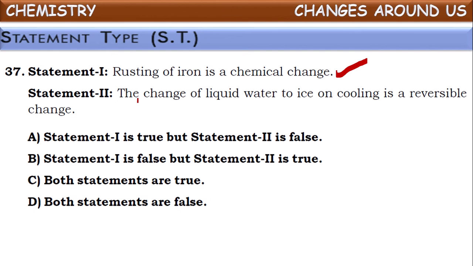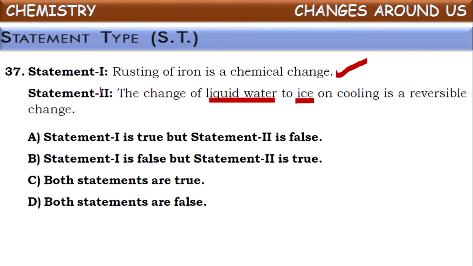Statement: the change of liquid water into ice on cooling is a reversible change. Is it correct? Change of liquid water into ice by cooling. Yes, when liquid water changes into ice, only there will be a change in its physical state, liquid to solid, but the chemical composition will remain the same.